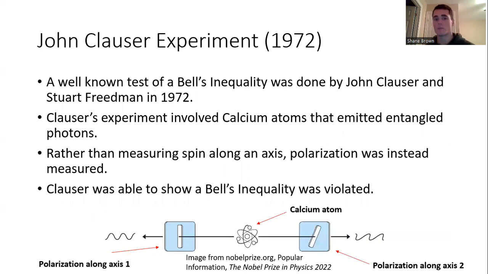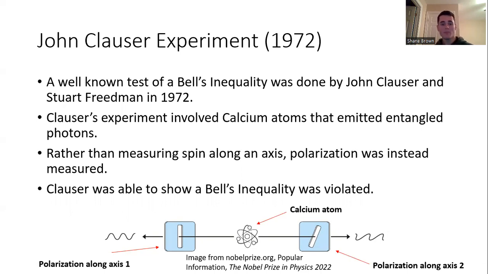So a very famous, well-known experiment was done by John Clauser in 1972, along with Stuart Friedman, to test a Bell inequality. So the situation there, which is depicted down at the bottom of the screen, is you had a calcium atom, and if you shined a particular type of light on the calcium atom, it would emit entangled photons.